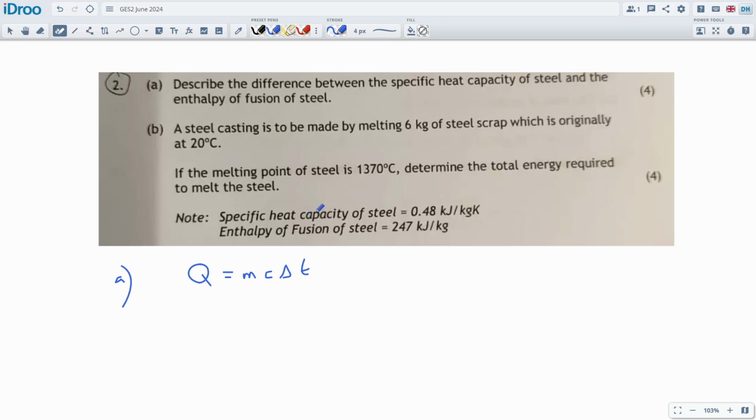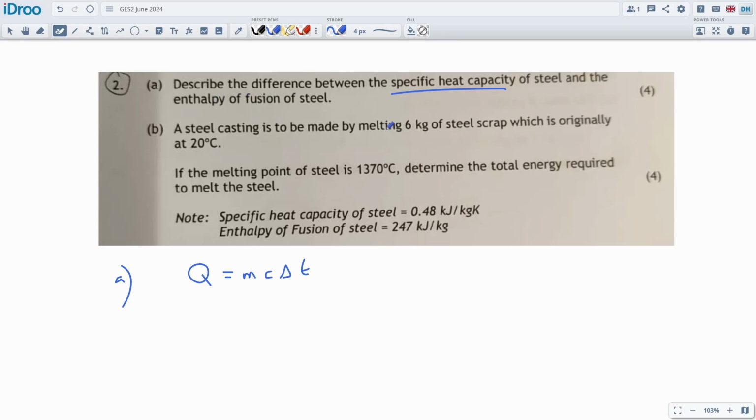And you see this in most papers, actually. They ask for a definition. It's quite a common question. They ask it slightly different ways to make it sound different, but it's really just the same thing. You can just answer it the same way. You just want to give the definition of what is specific heat capacity. So you know specific heat capacity is the amount of energy required to raise 1 kilogram of the material by 1 degree C, or 1 Kelvin, right? So we could write that out and say that's what specific heat capacity is.